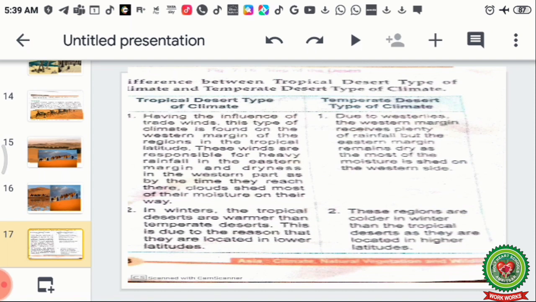Second point, in winters the tropical deserts are warmer than temperate deserts. This is due to the reason that they are located on lower latitudes. Means their winter temperature is warmer than the temperate region deserts.